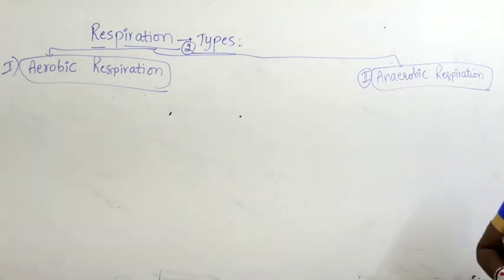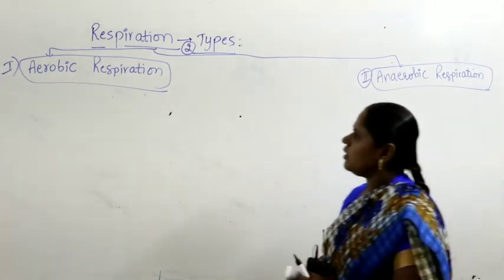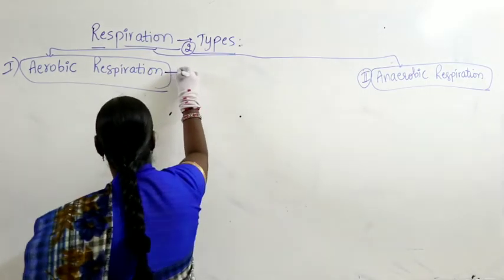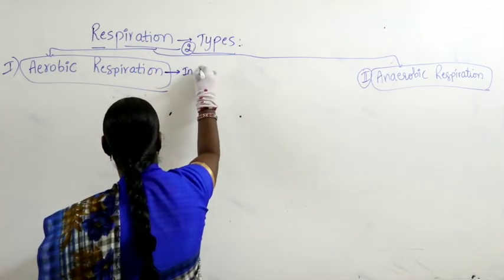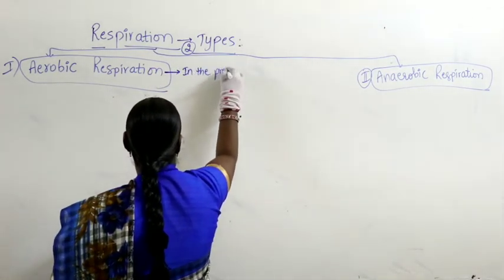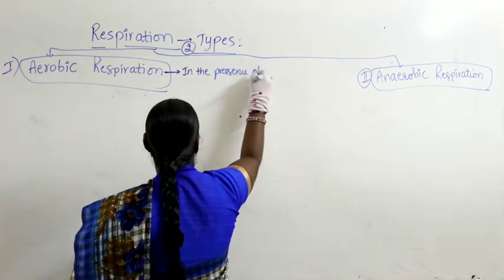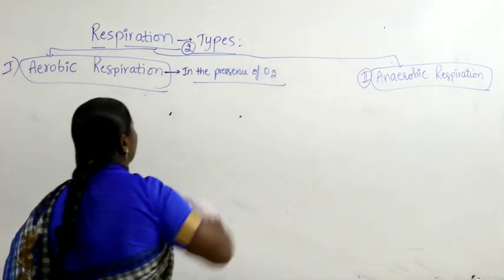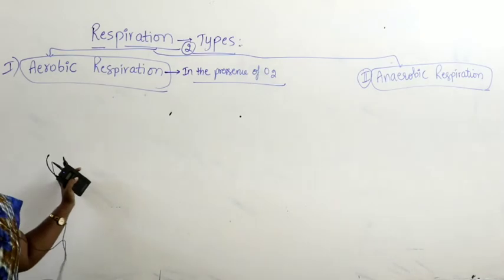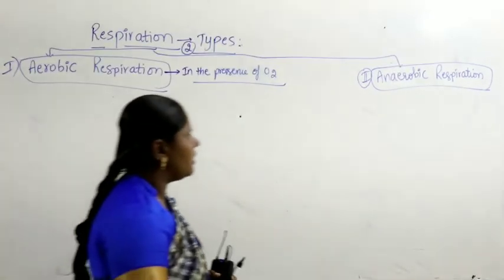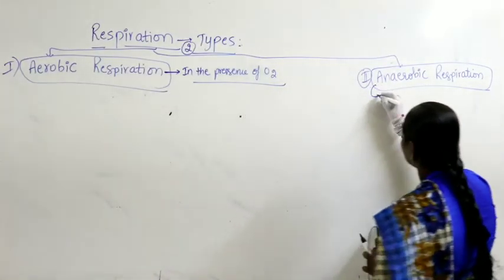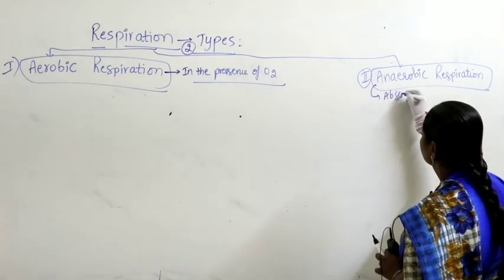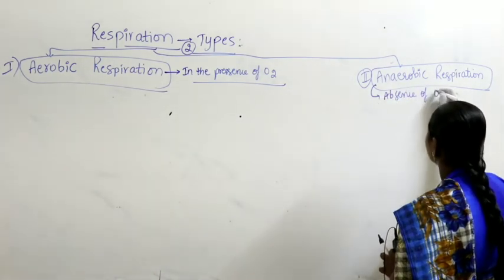Now, aerobic respiration happens in the presence of oxygen. That's why it is said to be aerobic respiration. This we all know as basics. Anaerobic respiration occurs in the absence of oxygen.